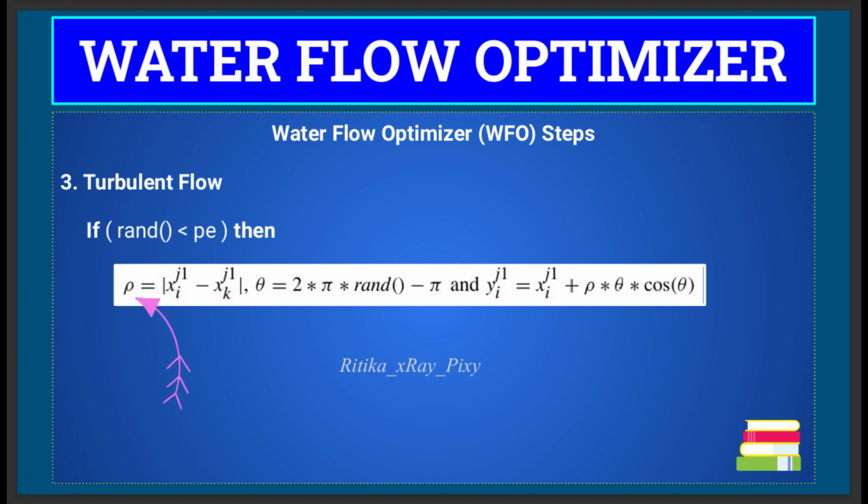Rho is the distance between particle i and another randomly selected particle k in the same dimension j1. This acts as the shearing force between particles, which we calculate using this. The resulting position is calculated by adding the oscillating movement to the particle's current position. The oscillating movement is controlled by theta and rho.